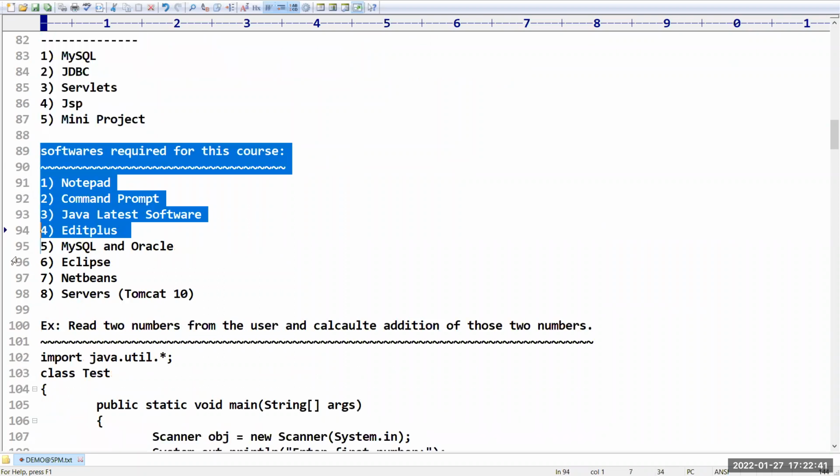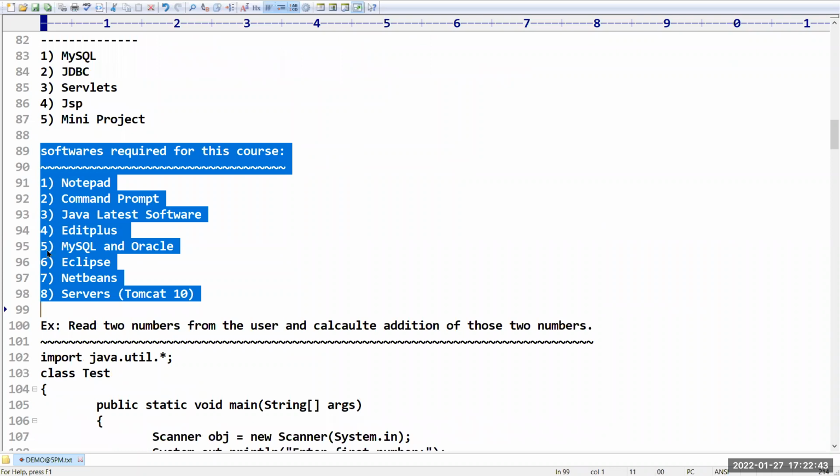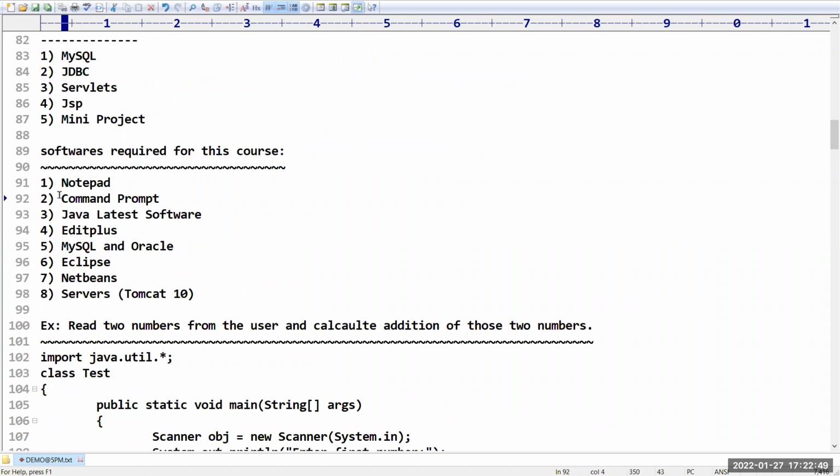And what are all the softwares that are required for this course? You have to download and install these softwares. Anyway, if time permits, I will explain the installation process also. Notepad and command prompt are available by default in every operating system. The latest version of Java we have to download, and the EditPlus software is there.